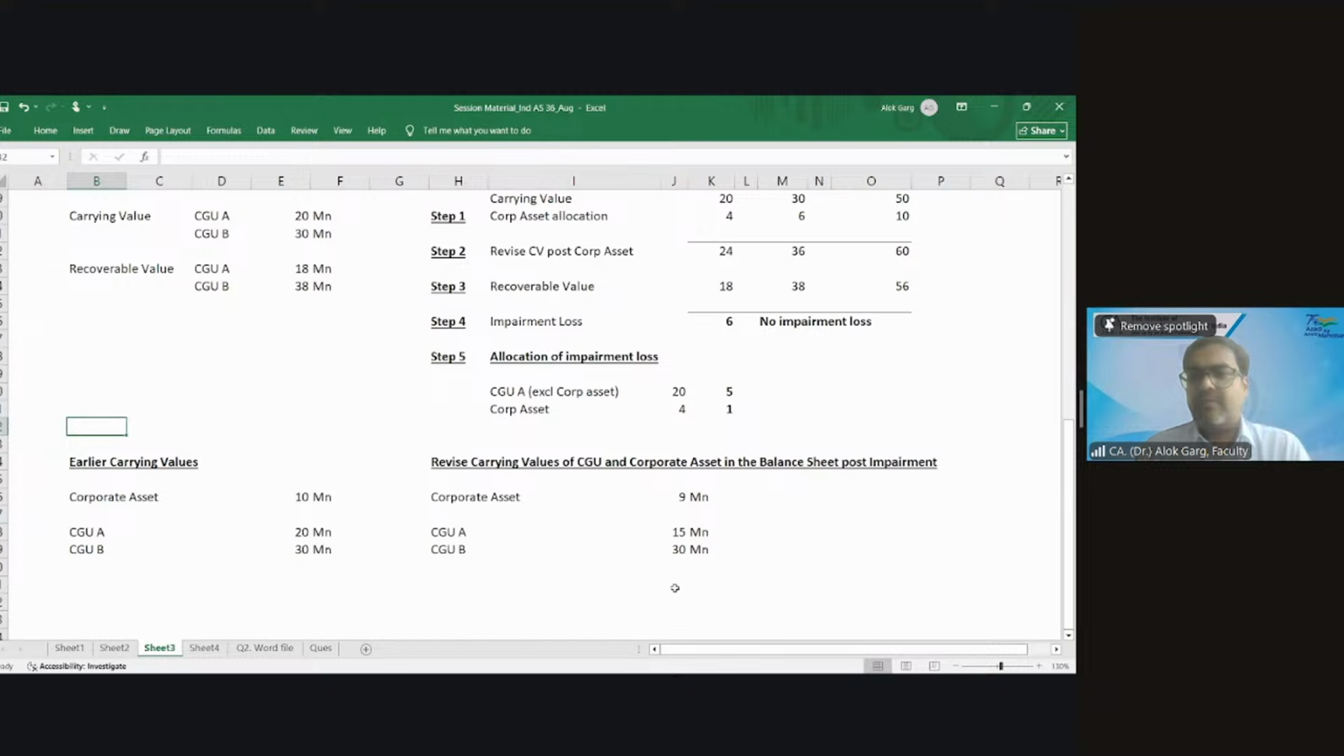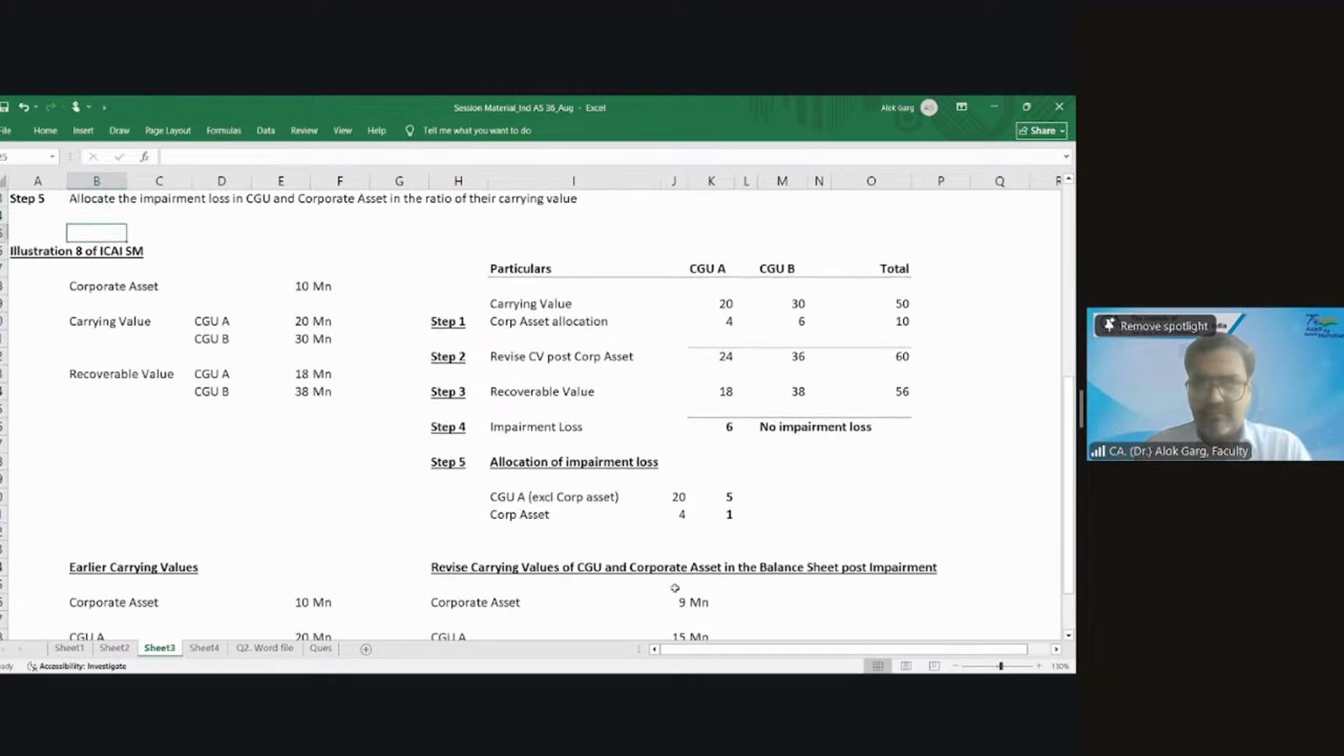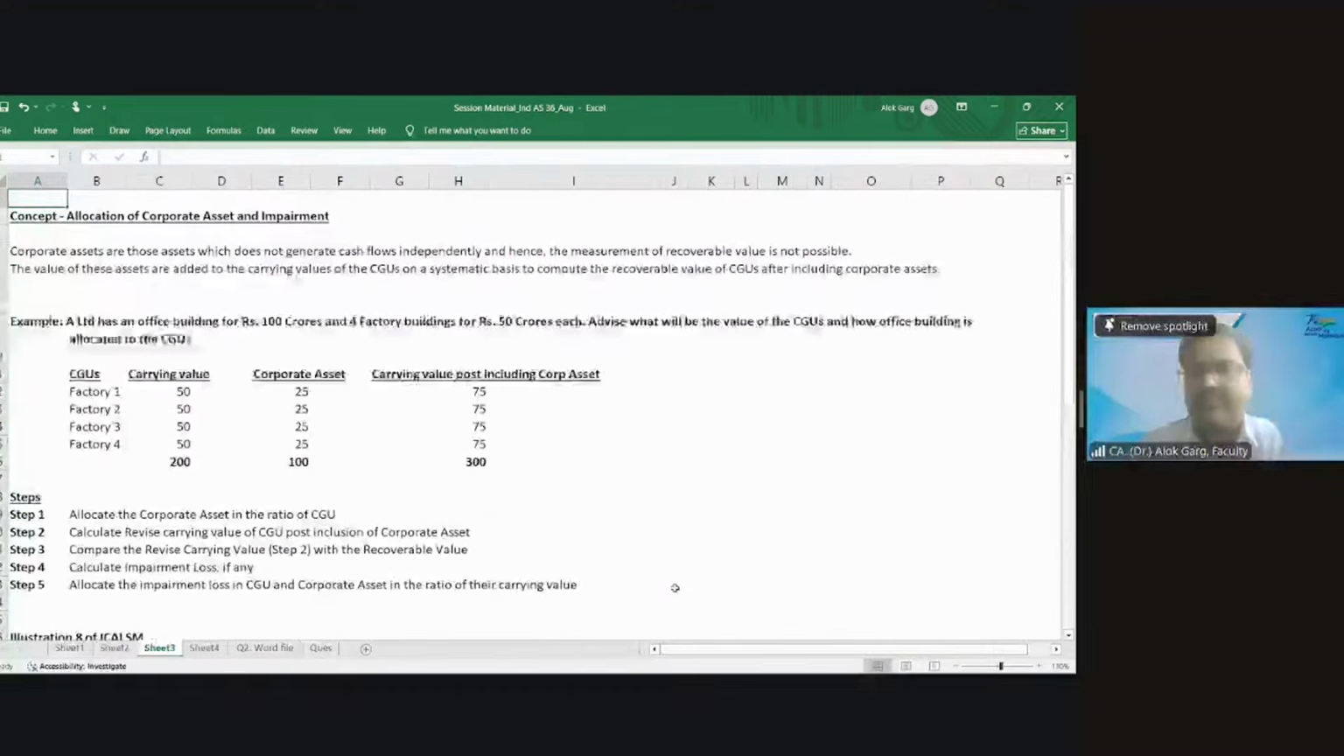And the second point, one more question. If the question straightforwardly and expressly says that a corporate asset is to be apportioned in different CGUs on the basis which is given in the question, whereas otherwise we are taking it on a proportionate basis of recoverable value. Say the question says that 50% of it is dedicated to CGU A and 50% to CGU B. Then what do we have to do?